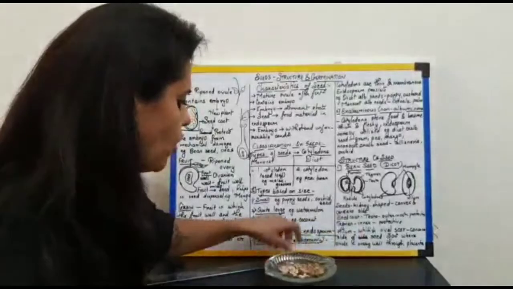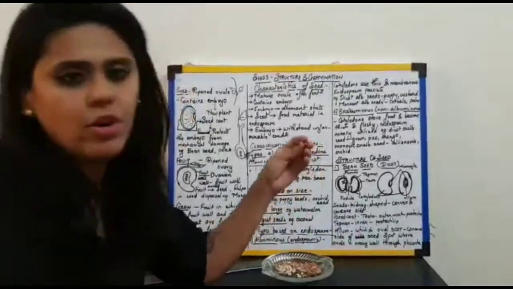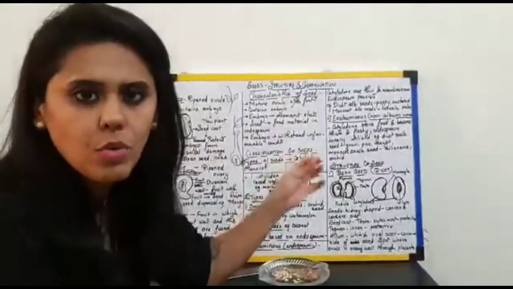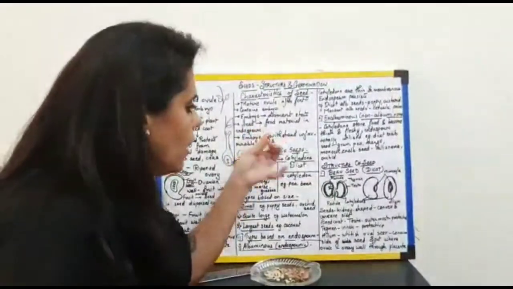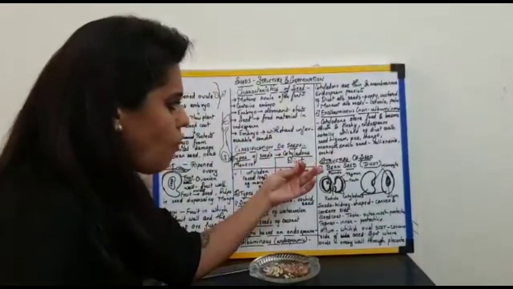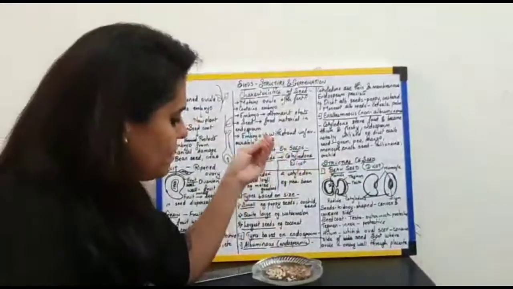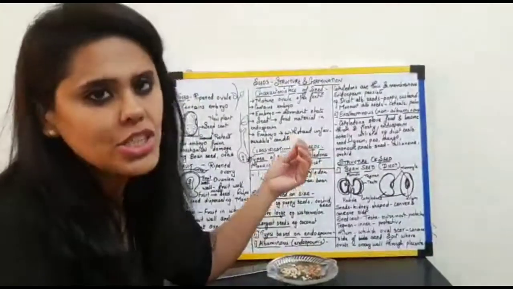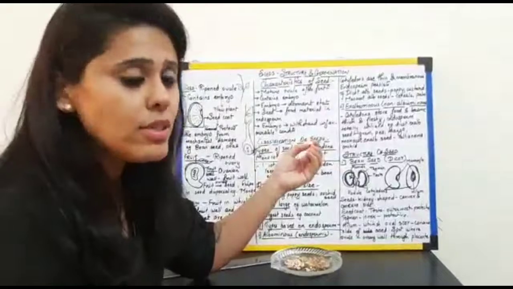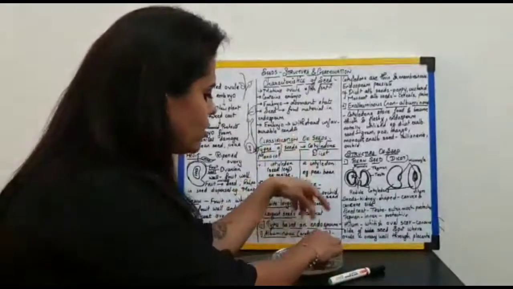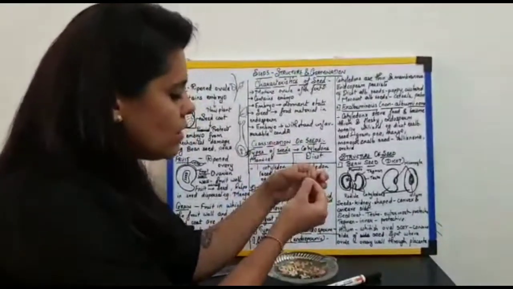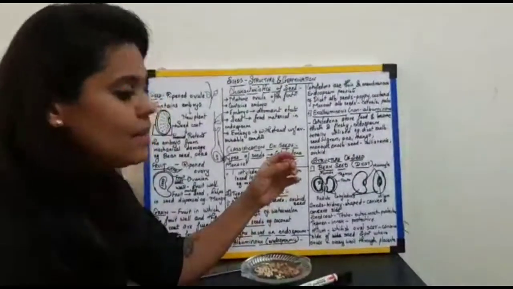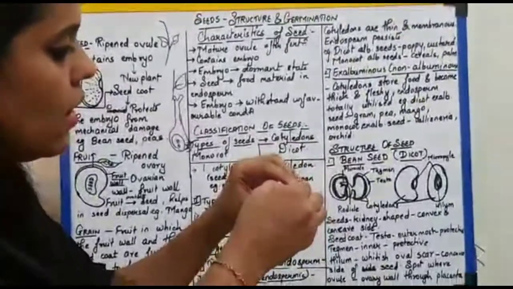Now here I would want you all to hold a proper seed in your hand. Why? Because then it would be really easy for you all to know the entire structure. Now here the example is that of a common bean seed. If you take any seed, in general structure you will see that it is a kidney shaped structure which has both the convex part. Okay, I would just take a rajma bean. Why? Because this is a little big in size, right?